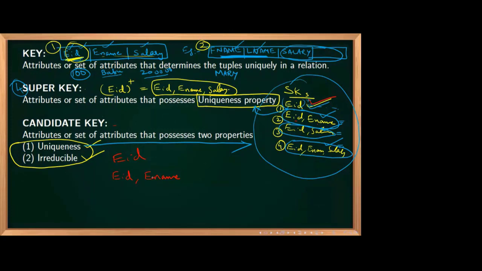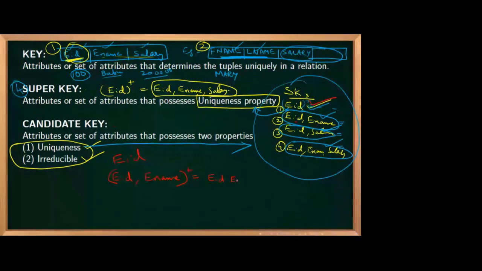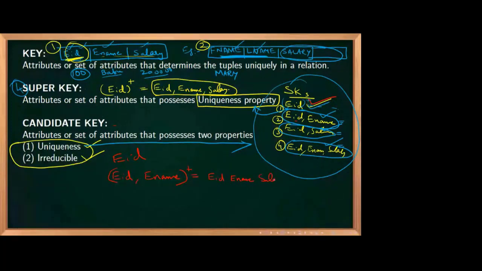No. Why? EID and ename, if you take the closure, you will be getting EID, ename and salary. But even if you remove this one also, you will be getting these three. Because of that reason, it is violating this property. It should not be able to reduce further, but you are able to reduce. Because of that reason, this is not a candidate key. Same reason is for others also. You can remove salary. You can remove ename and salary.